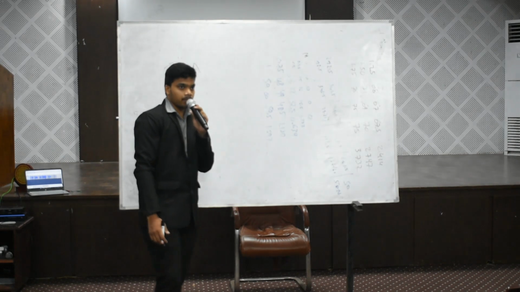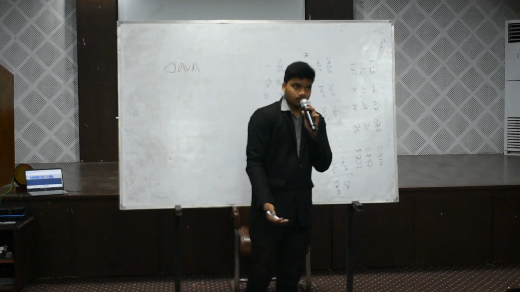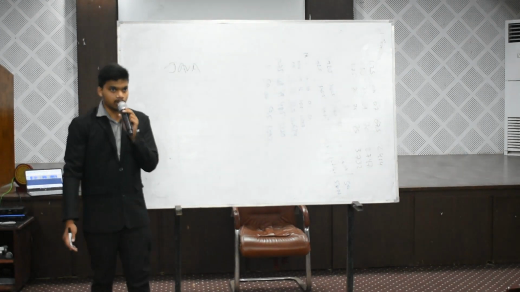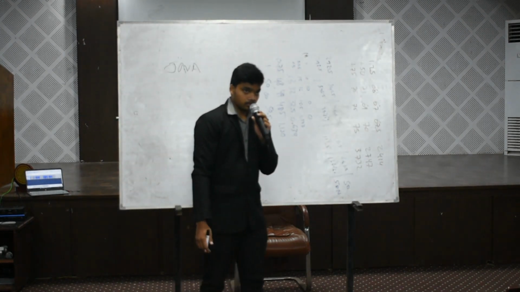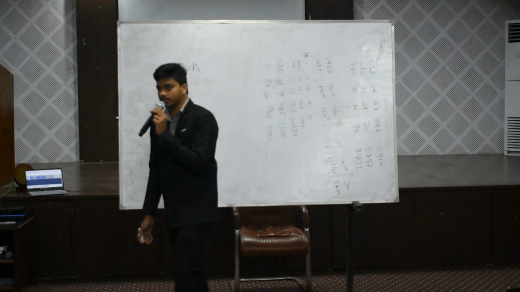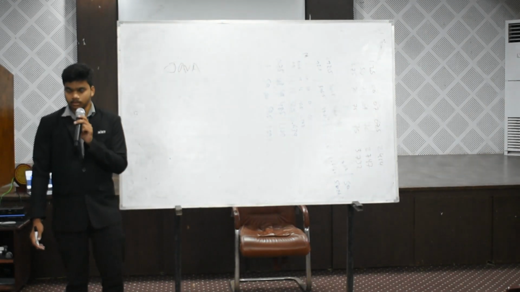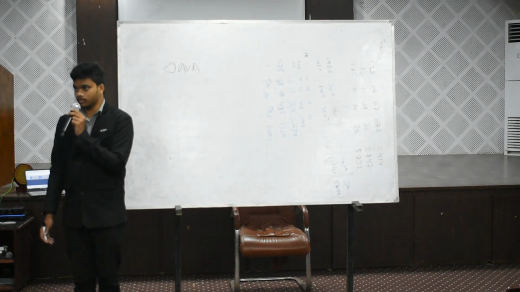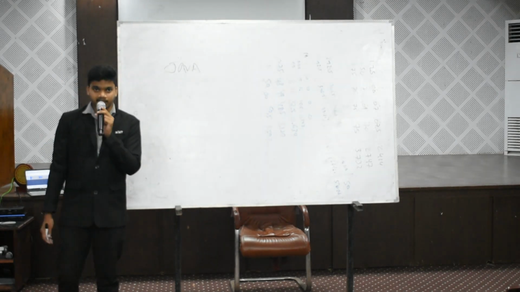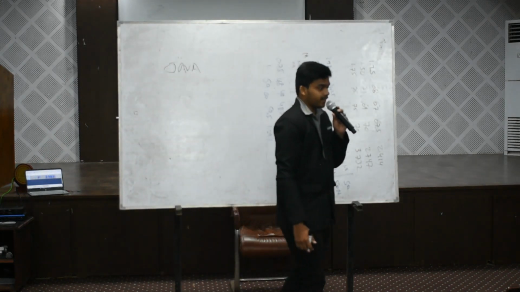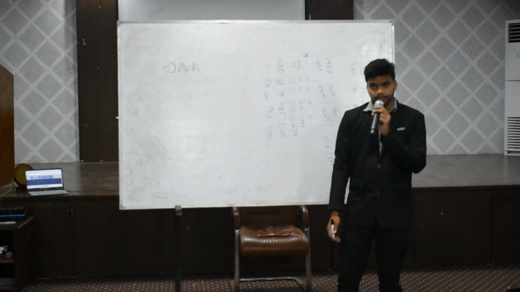Next, Java is an object-oriented programming language. Can anyone tell the basic principles of object-oriented programming? Yes, he is correct. The basic principles of OOP are classes, objects, inheritance, encapsulation, abstraction.